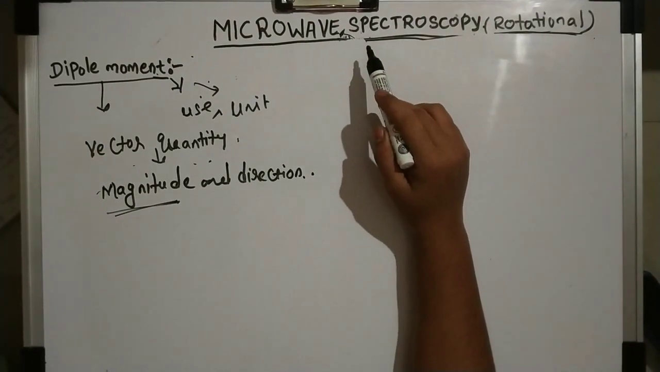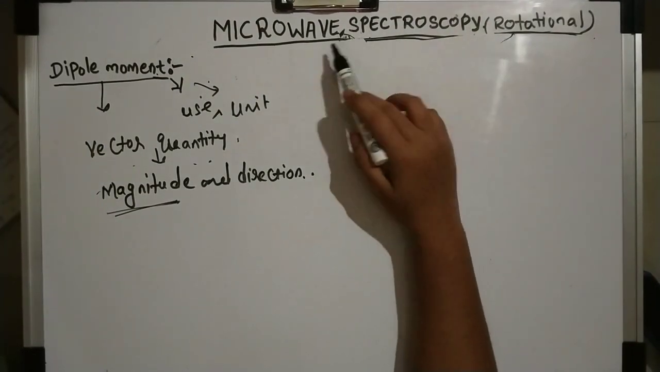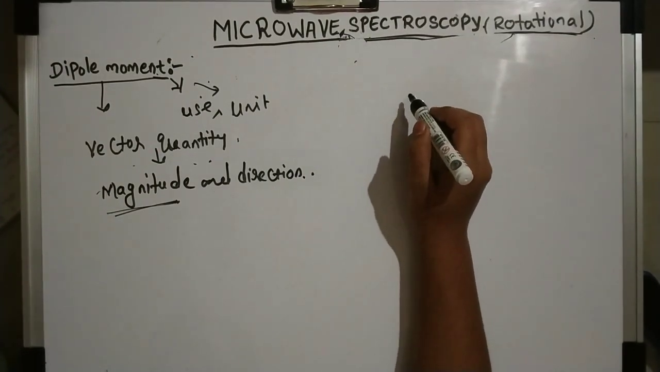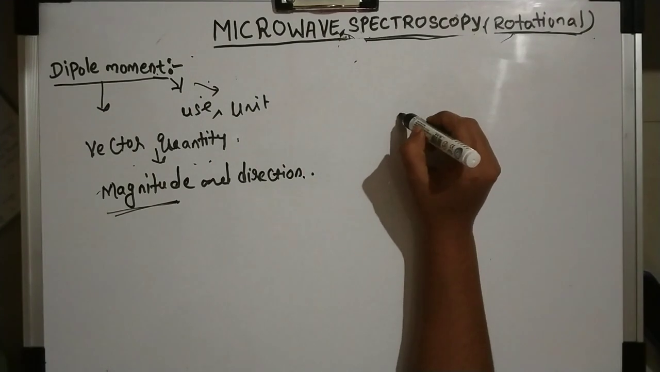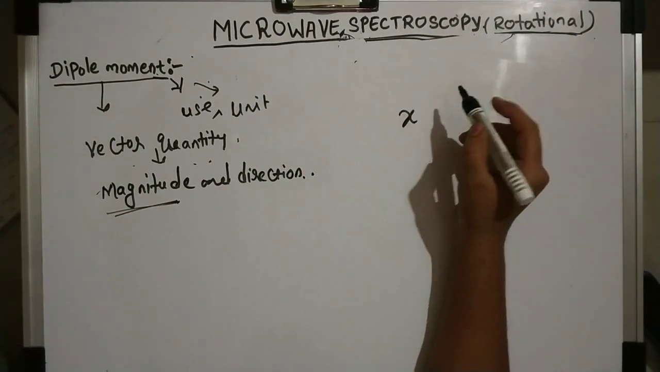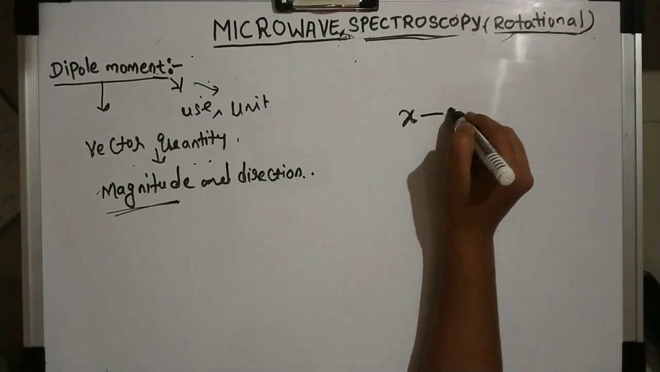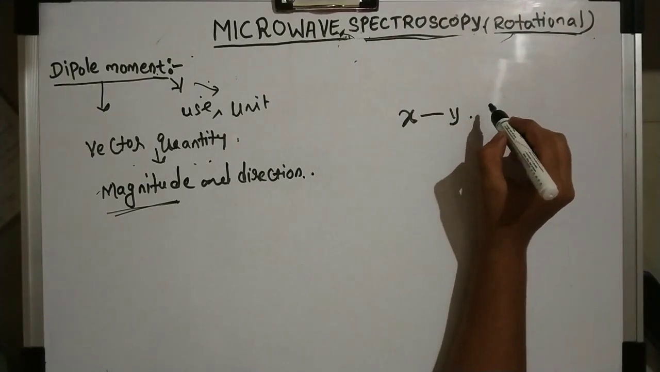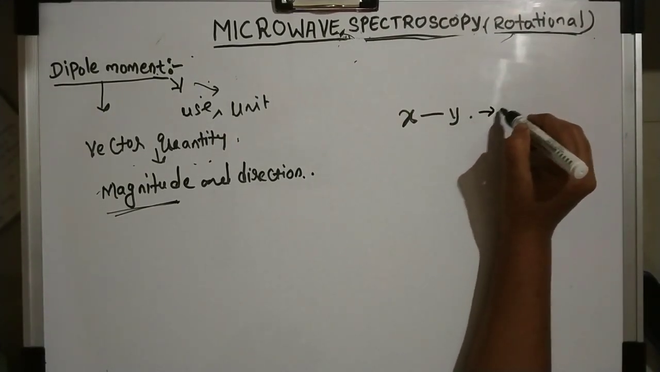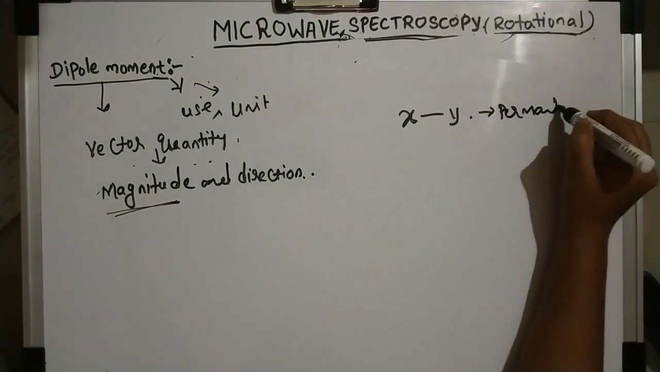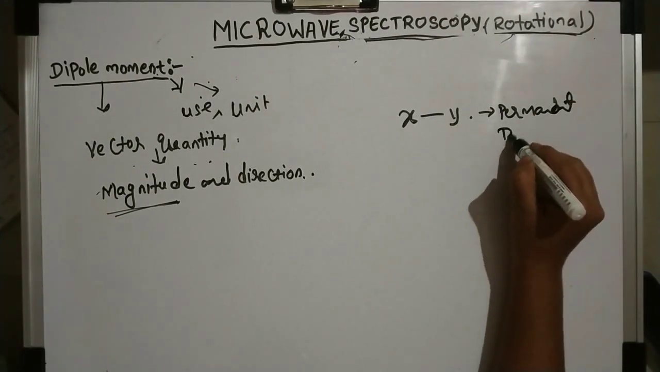Now coming to rotational spectroscopy or microwave spectroscopy. Now we'll take an example of a polar molecule. Not a particular example yet, we'll take that later. Now we'll just take X bond Y. This is a polar molecule, and it has a permanent dipole moment.